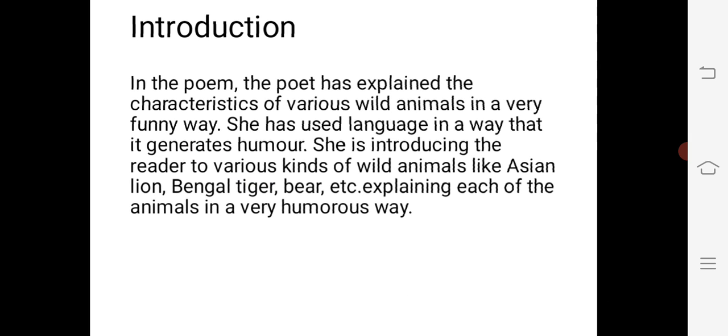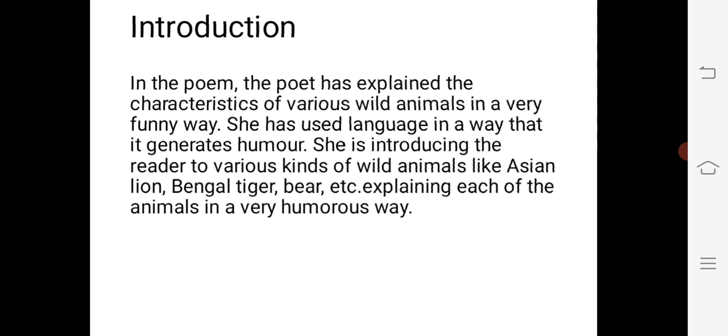Now we focus on the introduction of the poem. In the poem, the poet has explained the characteristics of various wild animals in a very funny way. She has used language in a way that generates humor. She is introducing the reader to various kinds of wild animals like Asian lion, Bengal tiger, bear, etc., explaining each of the animals in a humorous way.